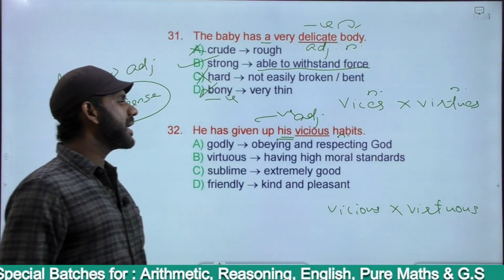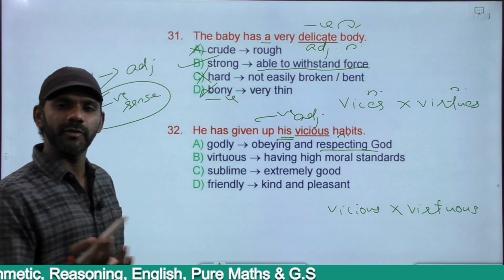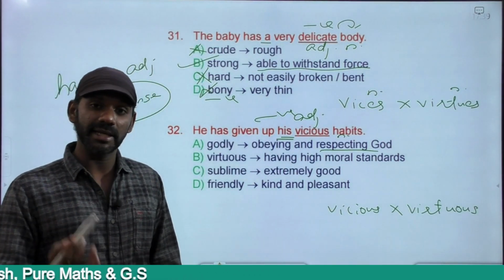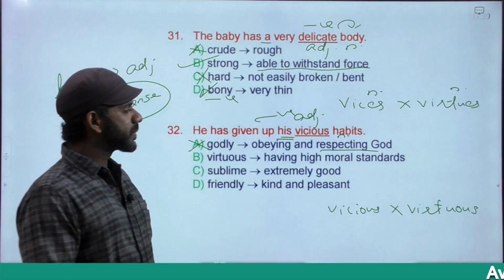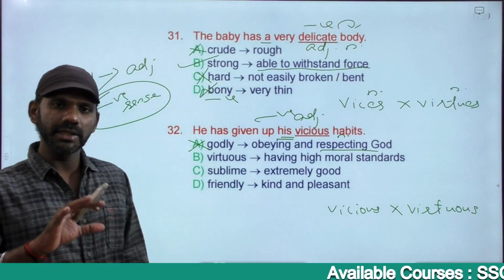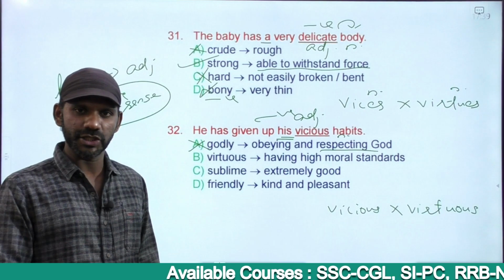Godly means obeying and respecting God. Nowhere related to vicious. One who respects and obeys God can sometimes be cunning, right? Eliminated. Virtuous, having high moral standards. Possessing no moral standards is vicious, being evil or devilish.